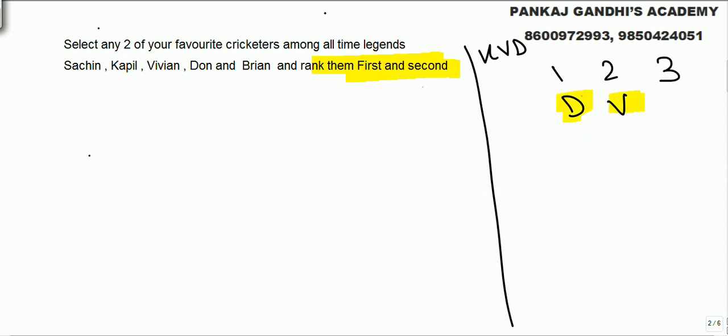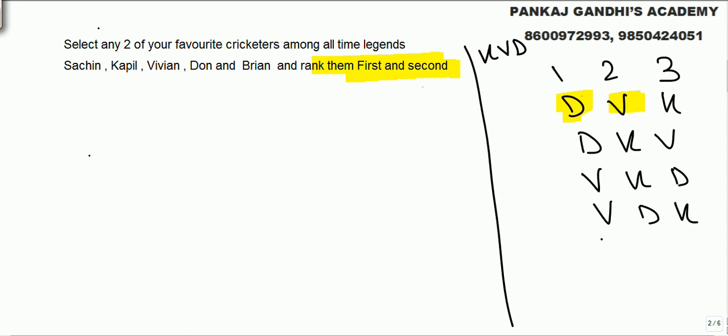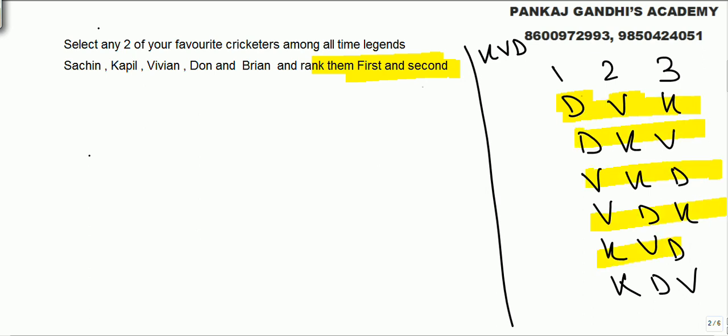It can be Don, Vivian and Kapil. It can be Don, Kapil, Vivian. It can be Vivian, Kapil, Don. It can be Vivian, Don, Kapil. It can be Kapil, Vivian, Don. Kapil, Don, Vivian. After selecting, let's say I selected these 3, I'm just trying to arrange them. Total we have got 6 arrangements. How it works is, if Don comes, it can be Vivian, Kapil. If Vivian comes, it can be Kapil, Don.